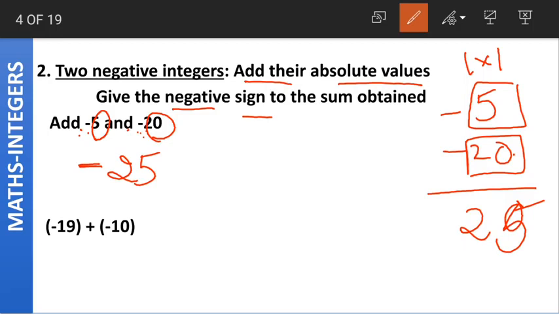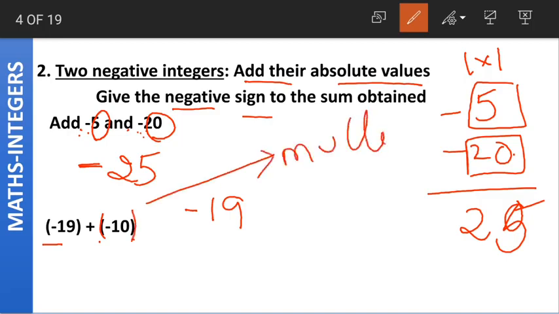Again, coming to the next example, minus 19 plus of minus 10. Now first one is minus 19. Okay, now as I said, these brackets represent multiplication. Now we have to multiply the signs first.